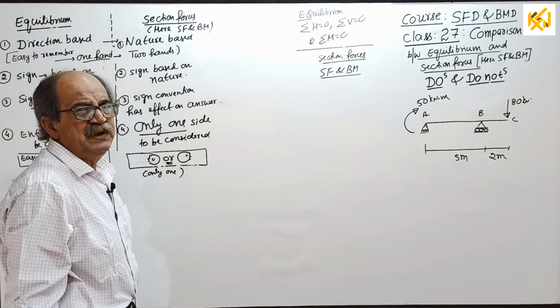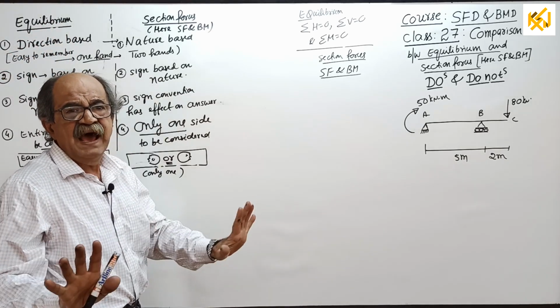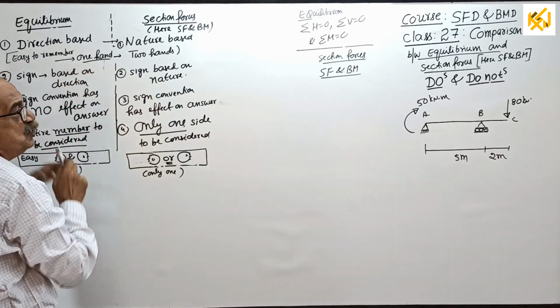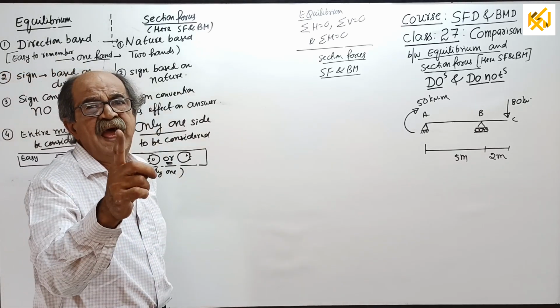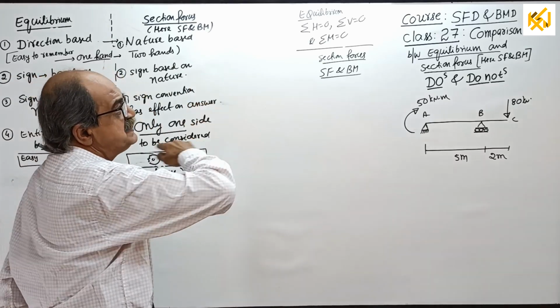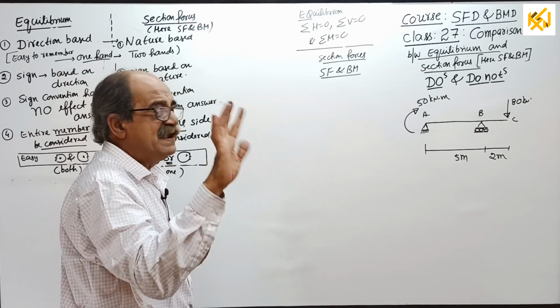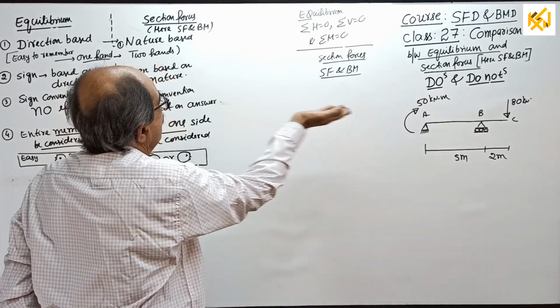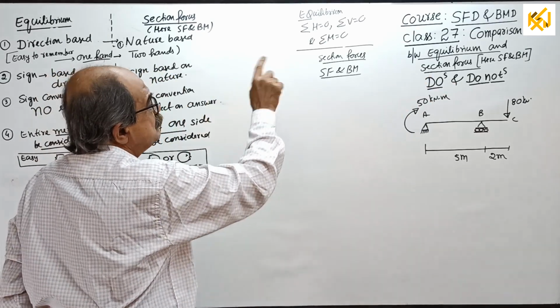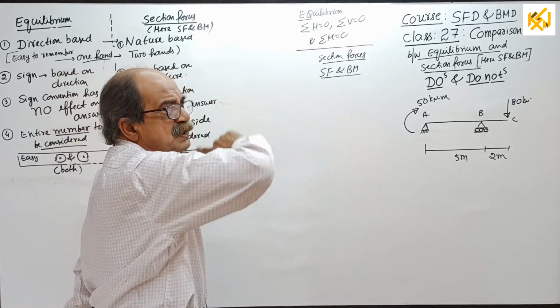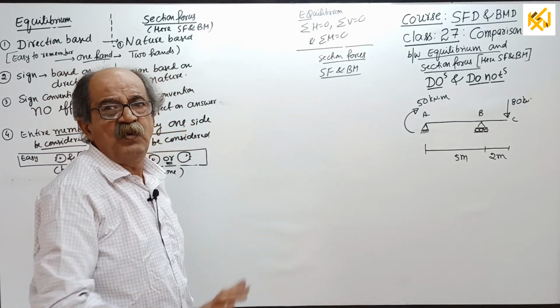It is easy to remember, you can explain it with one hand. Sigma H, right side or left side. Actually sigma H is not required for us today. Sigma V, upward or downward. Sigma M, clockwise or anti-clockwise.